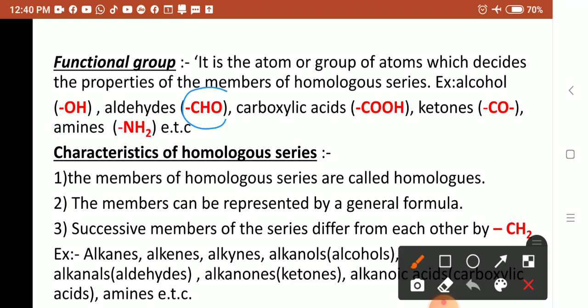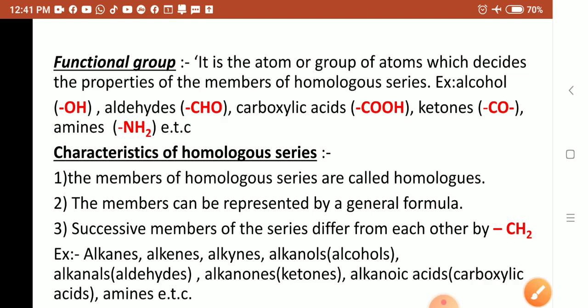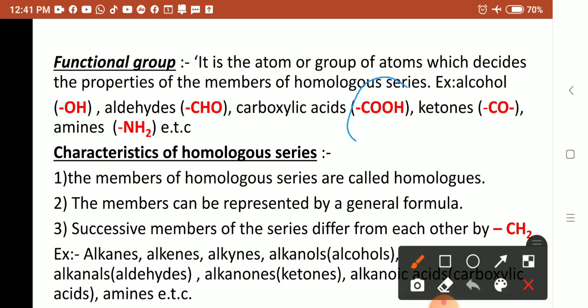The functional group of aldehydes is CHO. All aldehydes contain the CHO group, therefore they have the same properties. The functional group of carboxylic acids is COOH. So all carboxylic acids have the same properties because of this group.